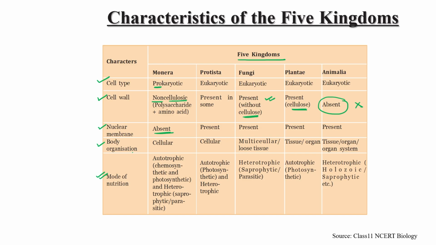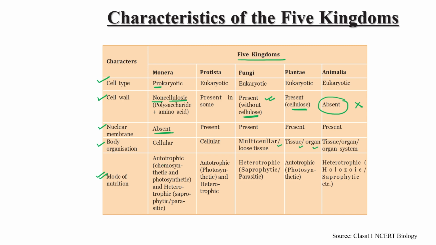Okay, body organization: Monera is cellular, Protista again cellular, and fungus are single-celled organisms, while in fungus it is multicellular or loose tissue. In Plantae, so many types of organs and tissues are there. Similarly for Animalia, organ system and tissue system are there, right? And the last character present in this table is mode of nutrition.